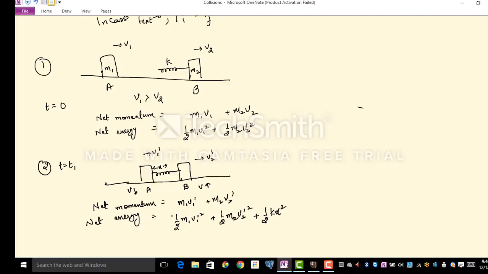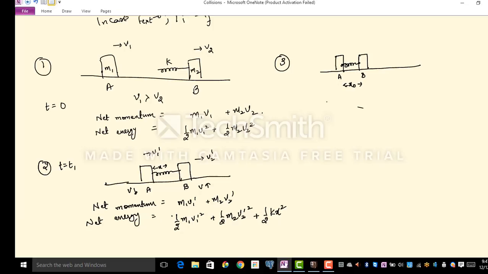Nice. Not much fun happening till now. Let us look at instant 3. This is where they meet and this is where they fall in love. And you decide for yourself. This is my instant 3 when the compression in the spring is maximum and the heartbeats are at the highest rate. Block A, block B. The compression is maximum. Call this maximum compression to be some value x naught.